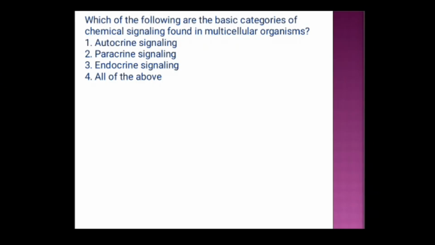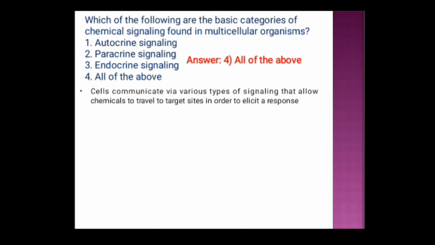Which of the following are the basic categories of chemical signaling found in multicellular organisms? Option 1 autocrine signaling, option 2 paracrine signaling, option 3 endocrine signaling, option 4 all of the above. And the correct answer is option 4, all of the above.